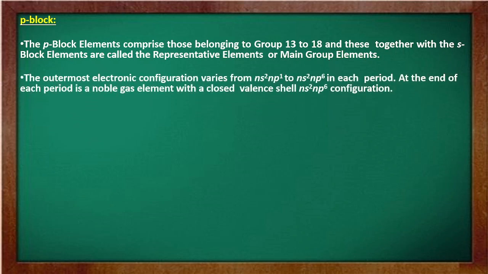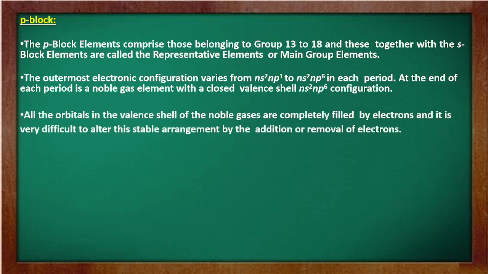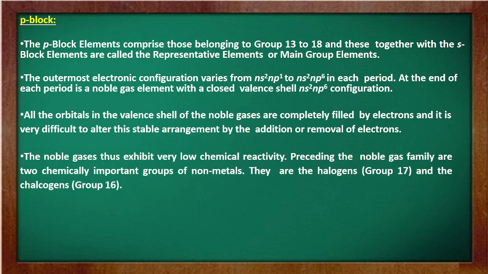Now their property, the outermost electronic configuration is from ns2np1 to ns2np6 in each period. At the end of each period, we have a noble gas element with a closed valency, which is ns2np6 configuration. All the orbitals in the valence shell of the noble gas are completely filled by electron, and it is very difficult to alter the stable arrangement by the addition or the removal of electrons. The noble gas have very low chemical reactivity.